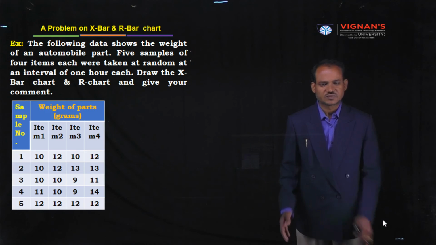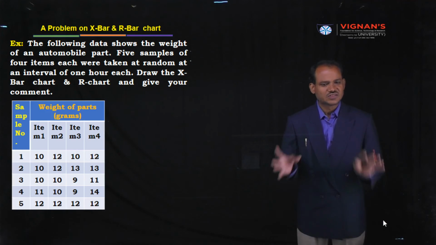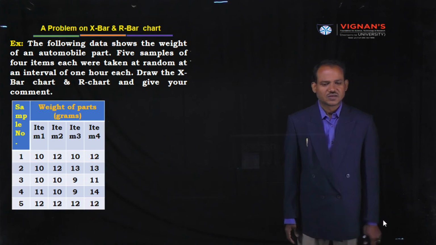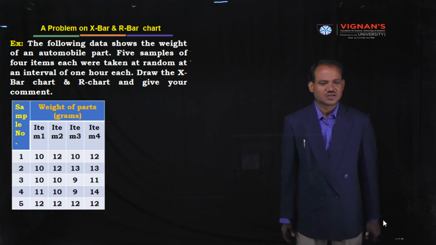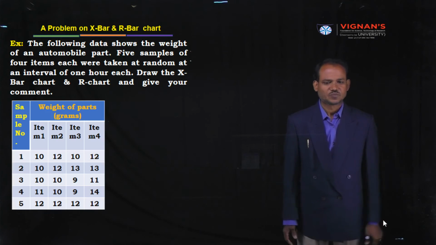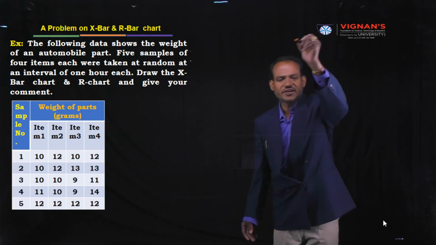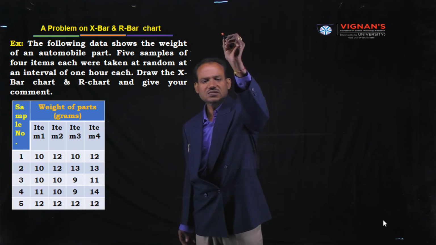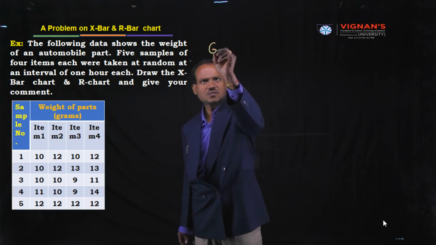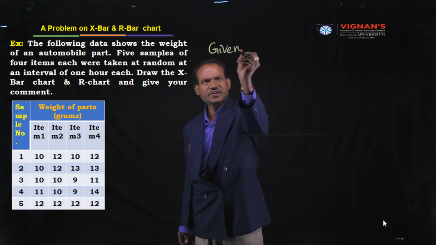So this is the given table. From this given information, how to construct X bar chart and R chart? Please listen carefully. First write down the given data.